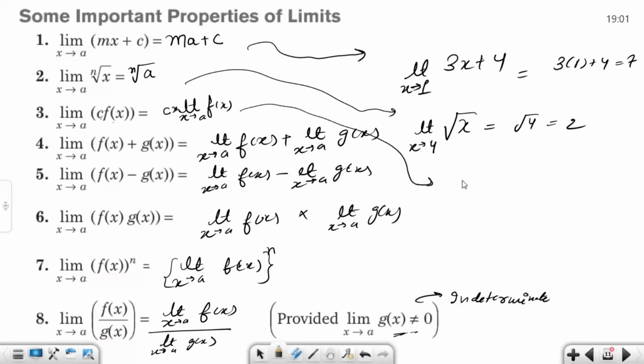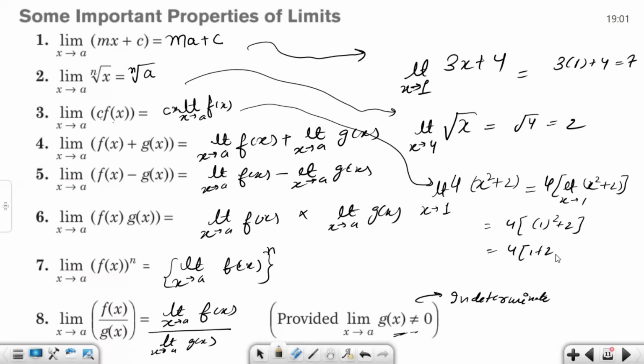Let us take the third formula: 4 into x square plus 2. It is a function and the limit exists with x tending towards 1. So we can take 4 out and apply the limit inside. And x is tending to 1, so directly substituting, 1 square plus 2. So 4 into 1 plus 2, which is, speak. Good. 12, sir. Very good.